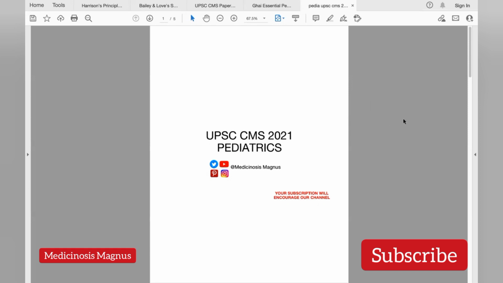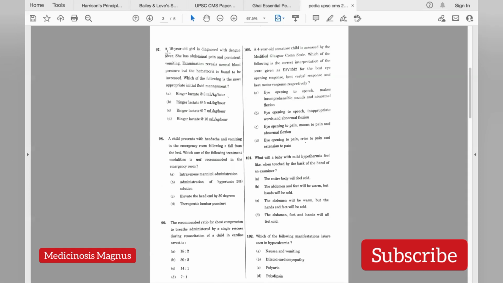So let's start solving. The first question is, a 10-year-old girl is diagnosed with dengue. She has abdominal pain, persistent vomiting. Examination reveals normal blood pressure, but the hematocrit is found to be increased. What is the most appropriate initial fluid management? In this history, the patient has dengue with warning signs, that is abdominal pain, persistent vomiting, and so on. When a patient comes with these signs, you will have to admit this patient.